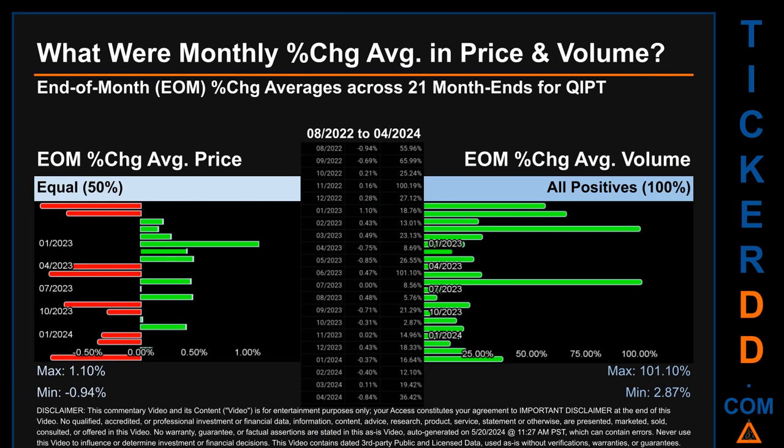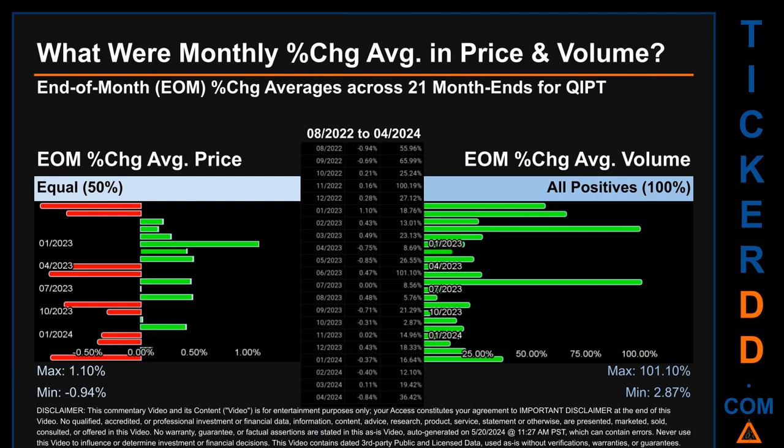From 08/2022 to 04/2024, there was an equal split of monthly percentage change in price across 21-month ends. In terms of volume, 22 out of 21-month ends had a positive percentage change. That is 100% of month ends saw a positive percentage change in average volume.